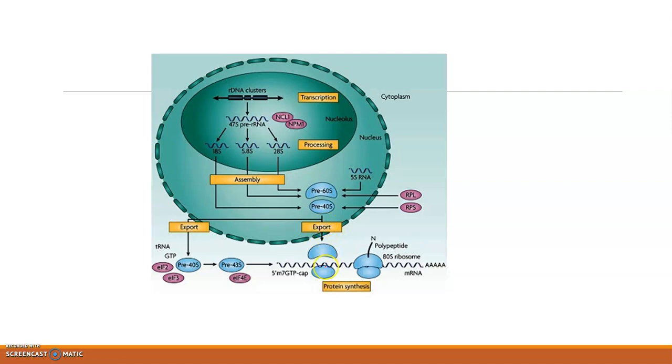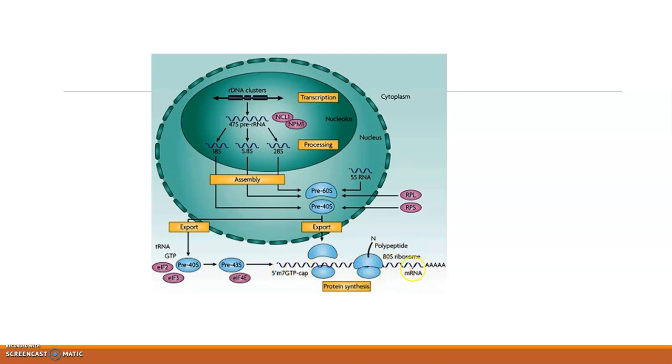After export, in the cytoplasm the larger subunit and smaller subunit remain as separate entities, but they assemble or combine to form the mature ribosome only when they meet an mRNA for translation. So they combine into a whole ribosome only when they are in the vicinity of an mRNA. And you can see the ribosome attached to mRNA and undergoing translation.